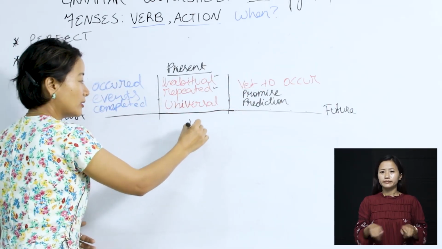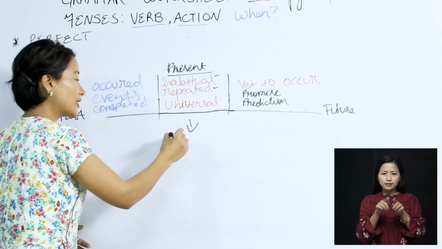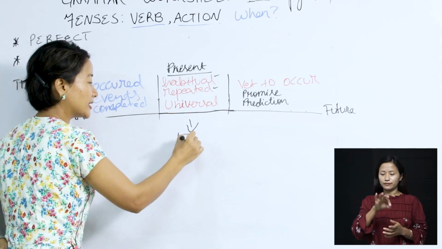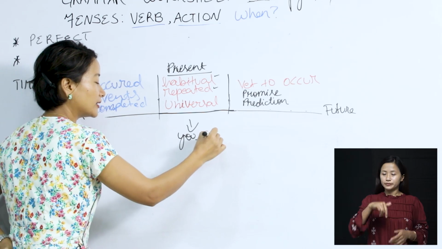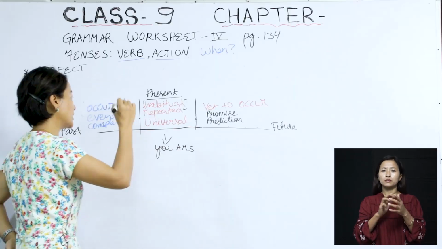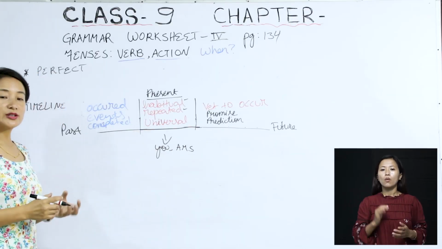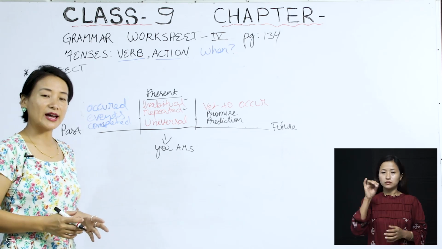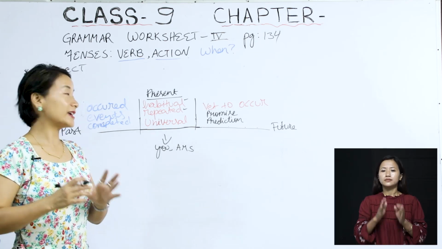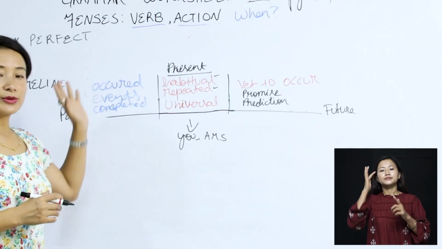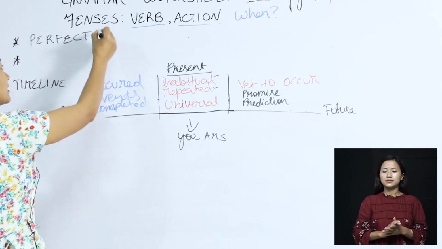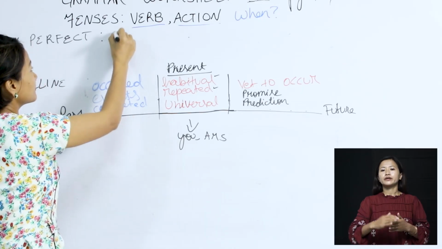And you, as a speaker, will always find yourself in the present, that is also at the moment of speaking. So that's what we have here. And today we are going to take a look at the perfect tenses. That is past perfect, present perfect, and future perfect.